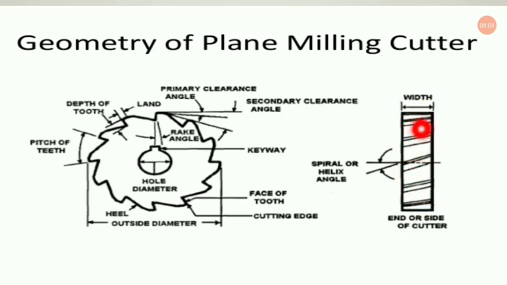Now this is the width of the particular cutter, and the spiral or helix angle is the angle which is made by the horizontal with this particular helix. So the angle between this horizontal and this helix is known as the spiral or helix angle. Okay, so this is in brief about the geometry of a plane milling cutter.